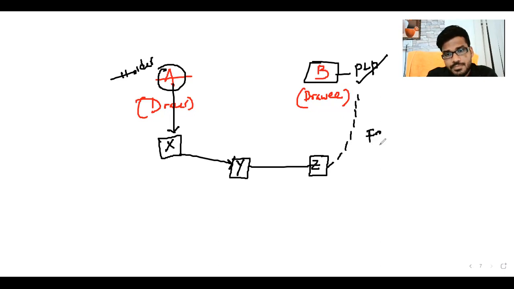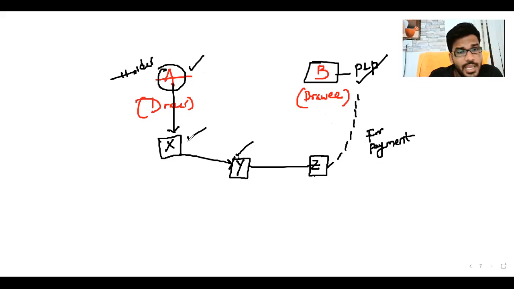Z went to B for payment, then B failed to pay. Whenever B fails to pay, what happens? Z can sue Y, Z can sue X, Z can sue A, yes. In the same scenario, Y can sue X and Y can sue A, and X can sue A. Why?